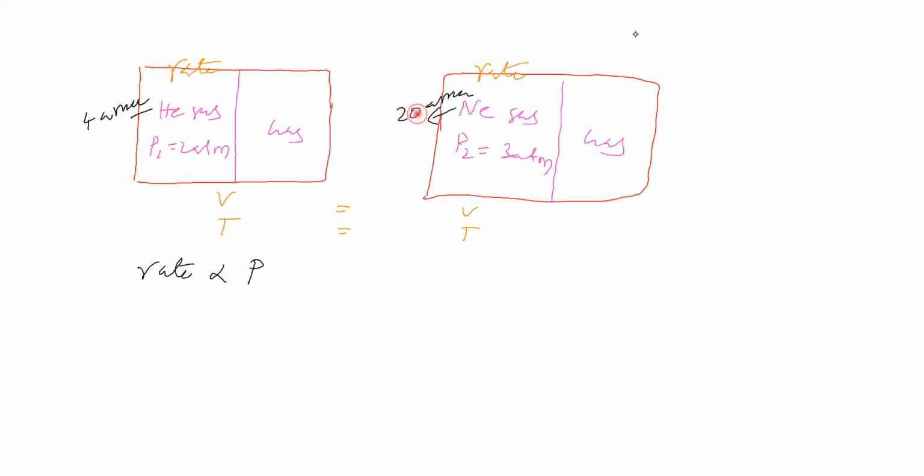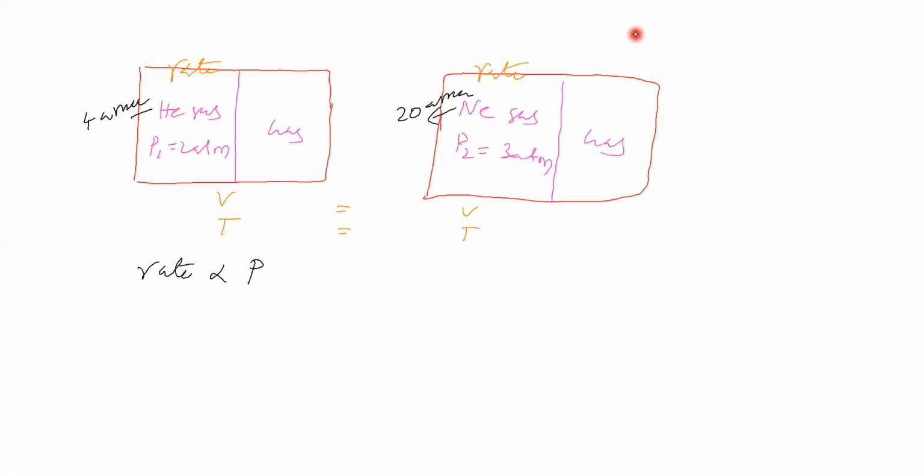Mass is high, so movement will become slow. Therefore, with respect to molecular mass, how will the rate of diffusion be? Is it directly proportional or inversely proportional?